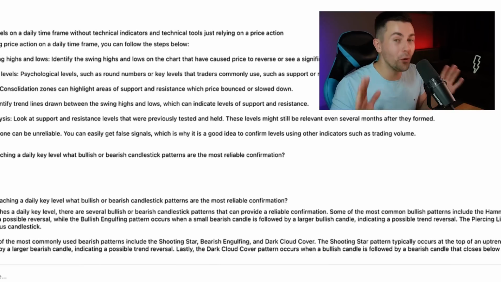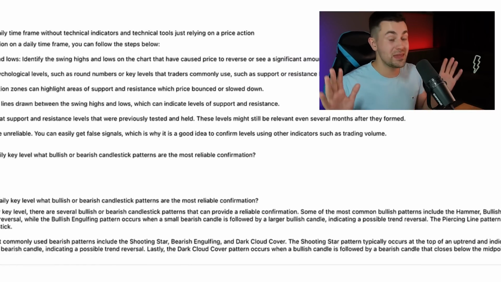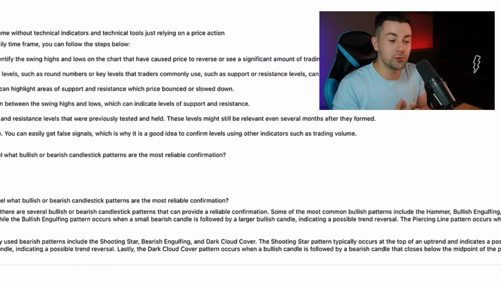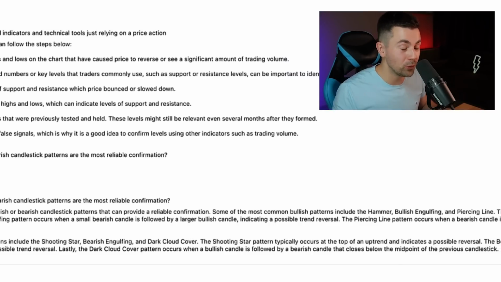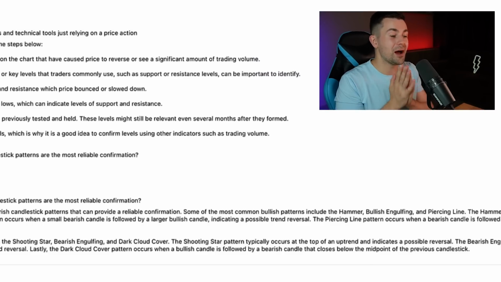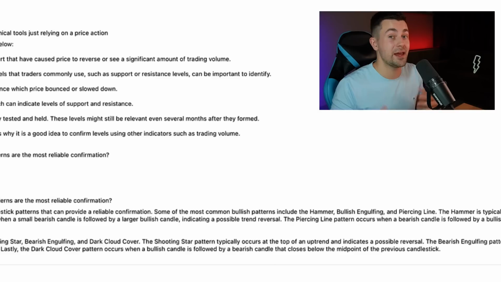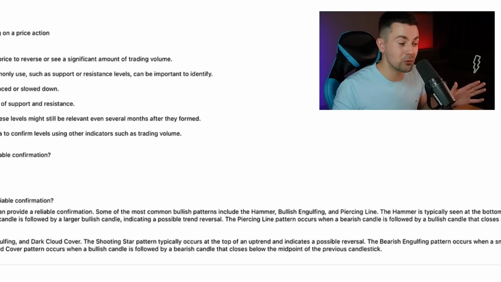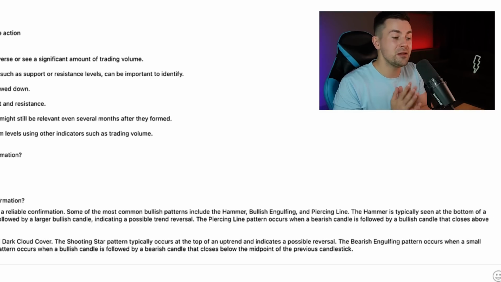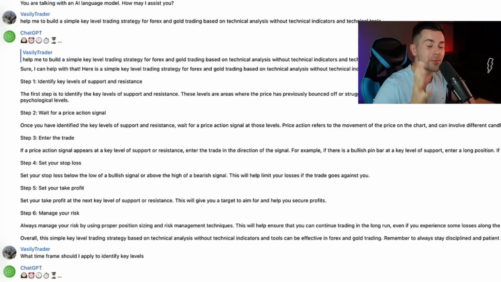Our confirmation patterns will be the hammer, the bullish engulfing candle, and the piercing line. That will be our bullish confirmations. And our bearish patterns for the confirmations will be the shooting star, the bearish engulfing candle, and the dark cloud cover.